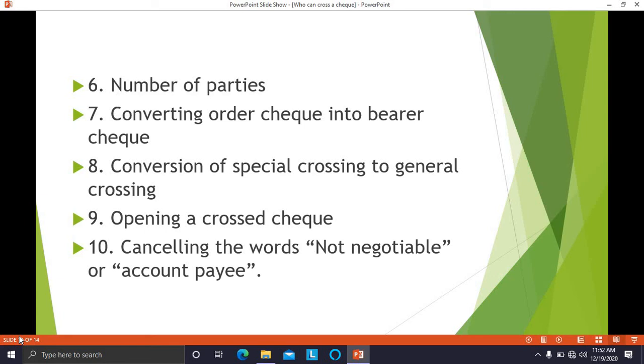If there is no signature of the drawer, then the check will not be honored by the banker. That will be considered material alteration, because if there is material alteration, the banker will not honor such a check.